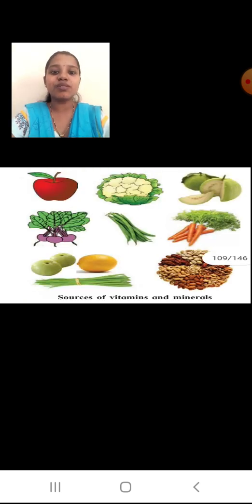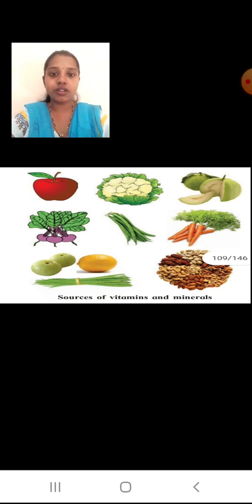Then here are some sources of vitamins and minerals. Apple, you can have guavas, you can see here carrots, cauliflower, beetroot, you can see the drumsticks, amla, lemon, and different types of nuts. All of them are going to give you the vitamins and the minerals.